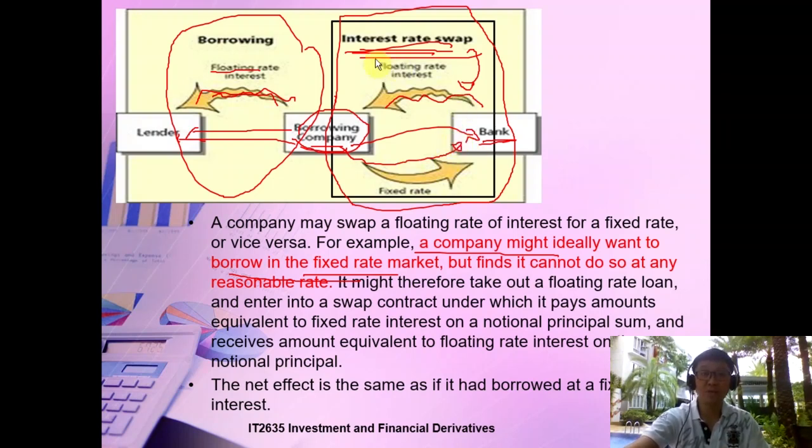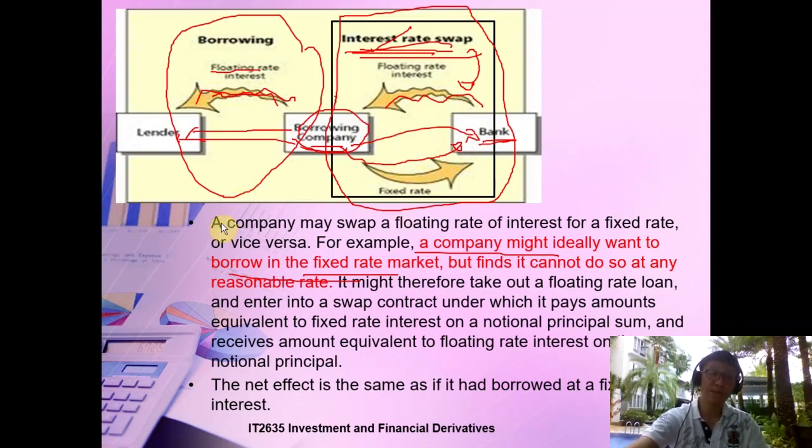So this is the interest rate swap agreement. They have this agreement, and it's kind of like swapping. You can see over here it's like swapping. The bank will pay the company a floating rate, and then the company will pay the bank a fixed rate. Okay, so that's this swap agreement.